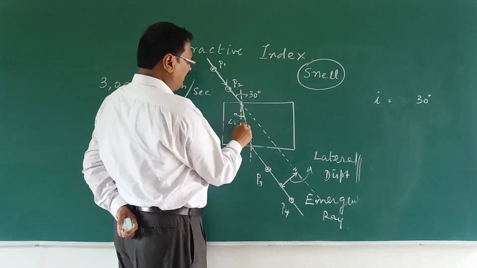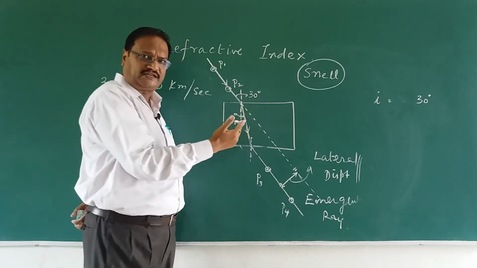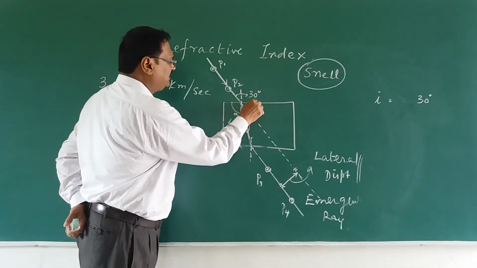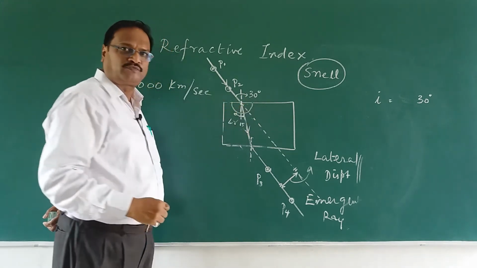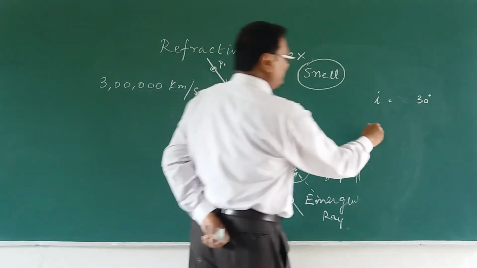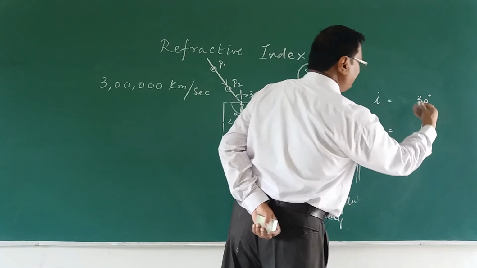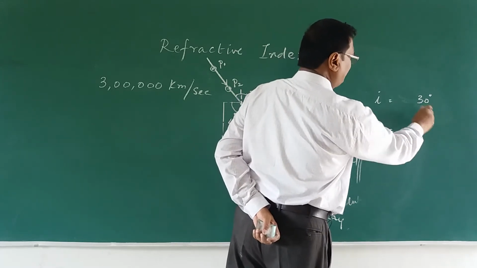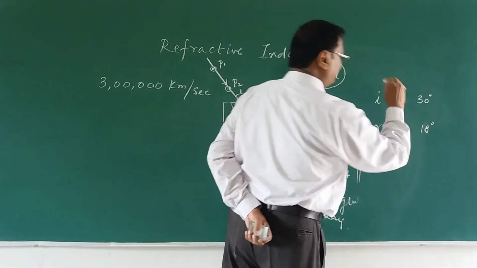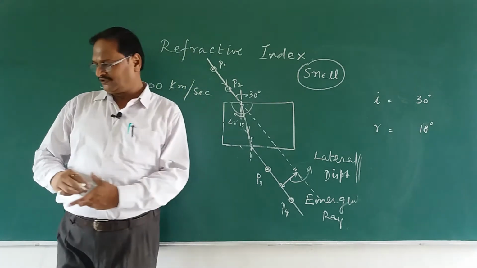And he found the angle of refraction, which can be measured with a protractor. Yes, you can find the value. Then he measured the angle r, let us say that is equal to some 15 degrees, 18 degrees, anything. So don't think 30, 15 and all, that should be a ratio. It will be something different, 18 degrees.